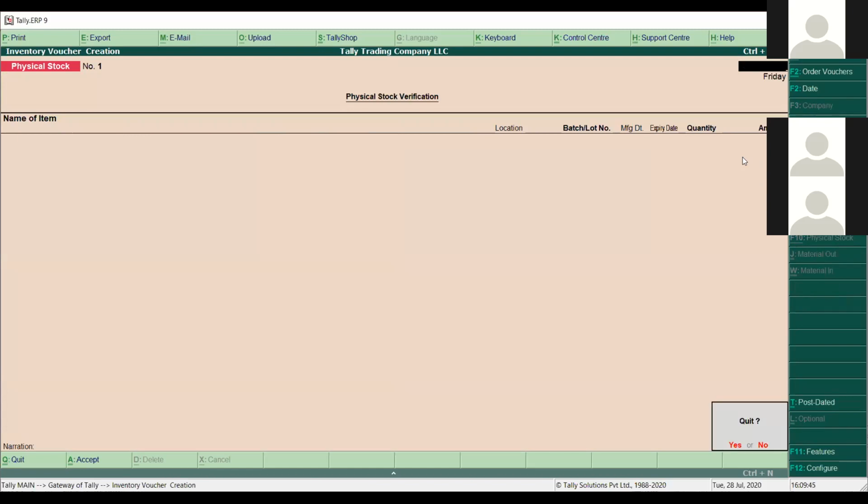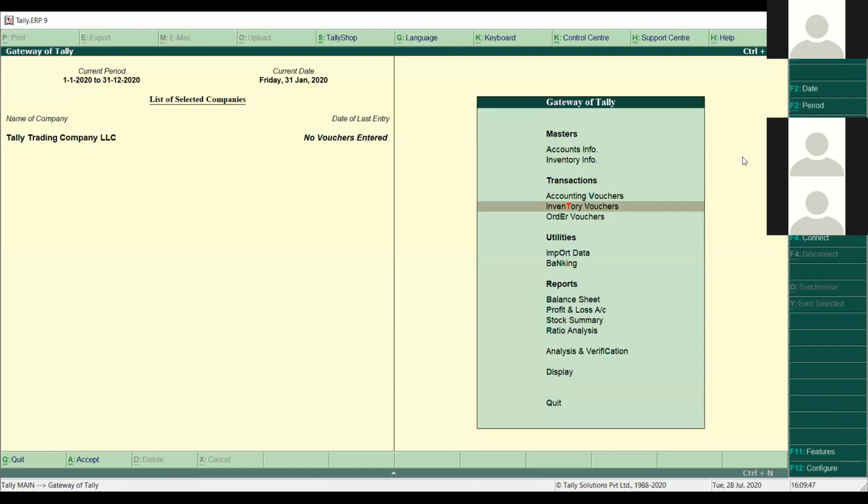If we speak about sales quotation, purchase quotation, sale order, and purchase order, these are just complimentary vouchers. Even if you raise a purchase quotation or LPO, they are not going to hit any other account or our inventory. There's no impact on our accounts and inventory. So I'll start this way.